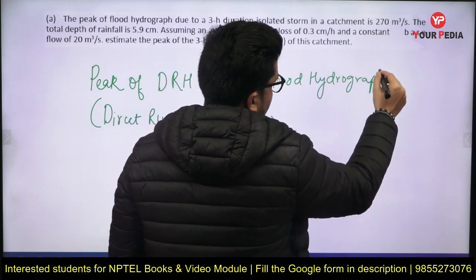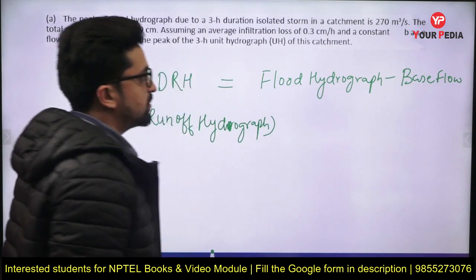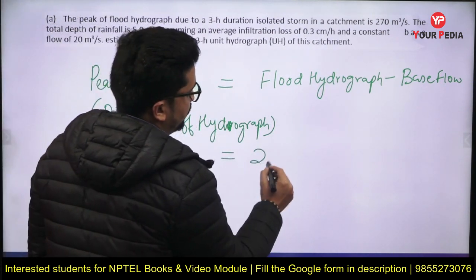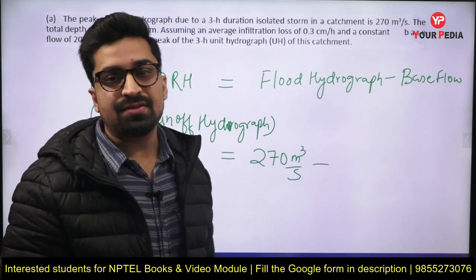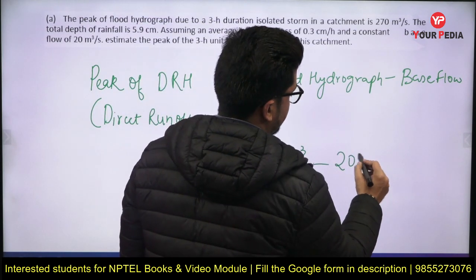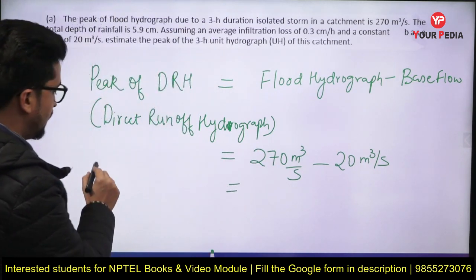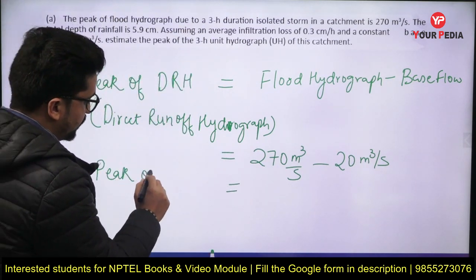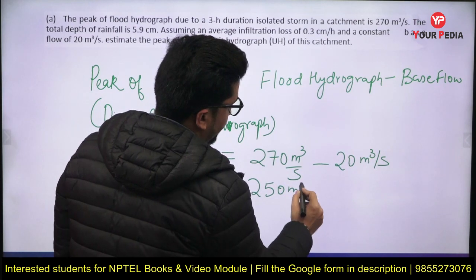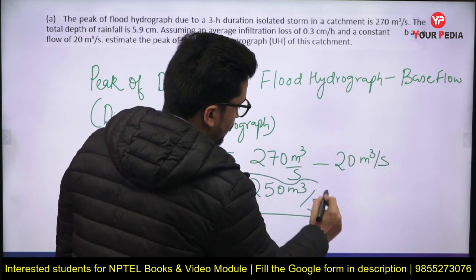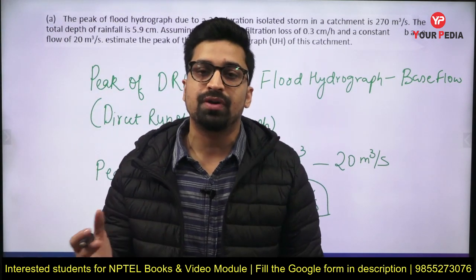The flood hydrograph peak is given as 270 meter cube per second, and base flow is given as 20 meter cube per second. Therefore the peak of DRH will be equal to 250 meter cube per second, right?